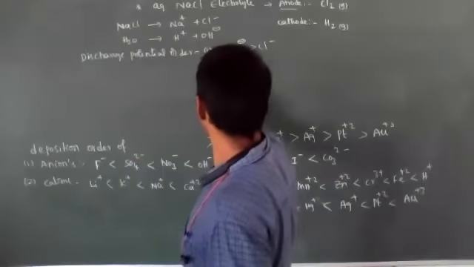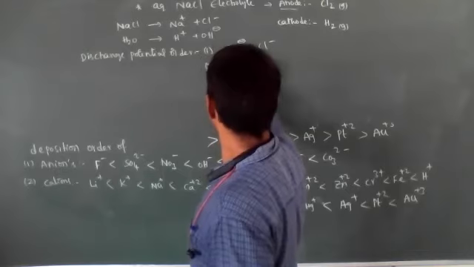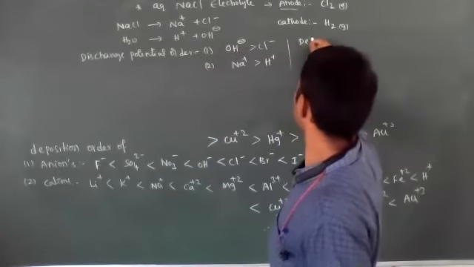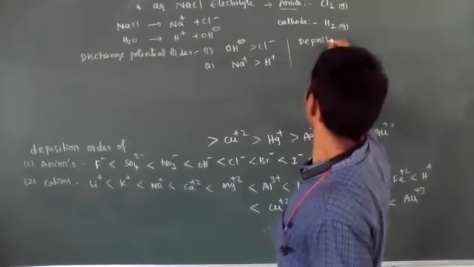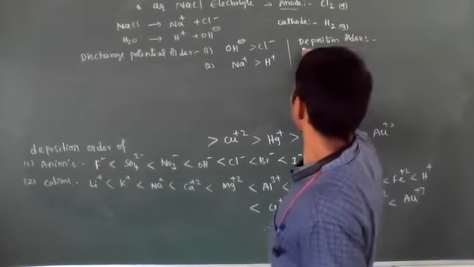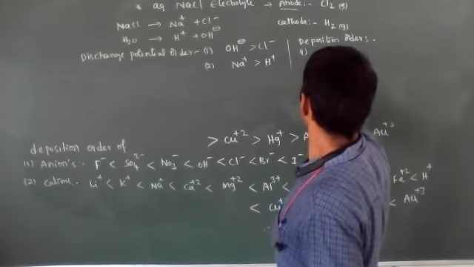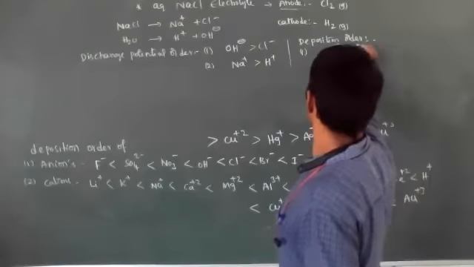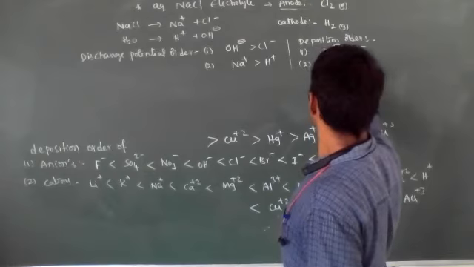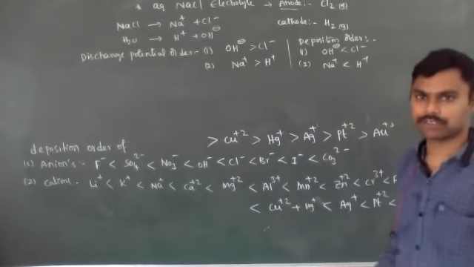For cations, Na plus is more than H plus. So the deposition order: OH minus ion less than Cl minus. The second one is Na plus less than H plus. This is the deposition order.